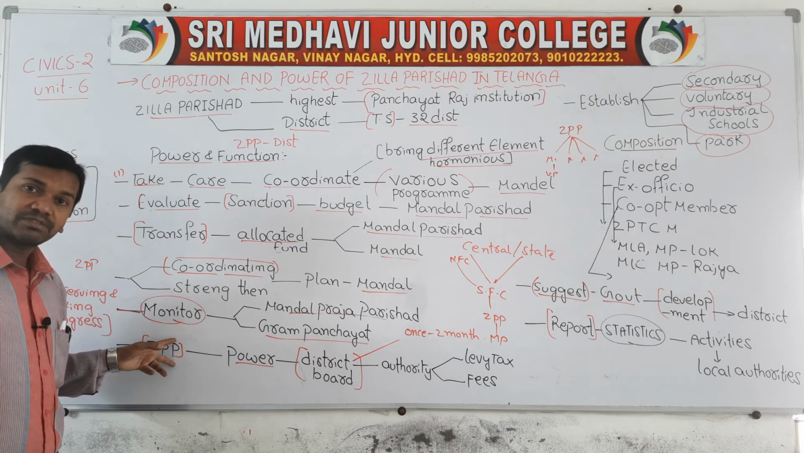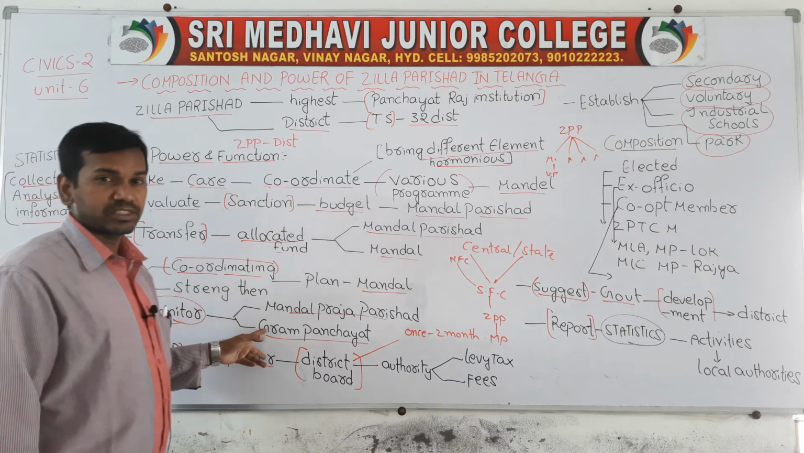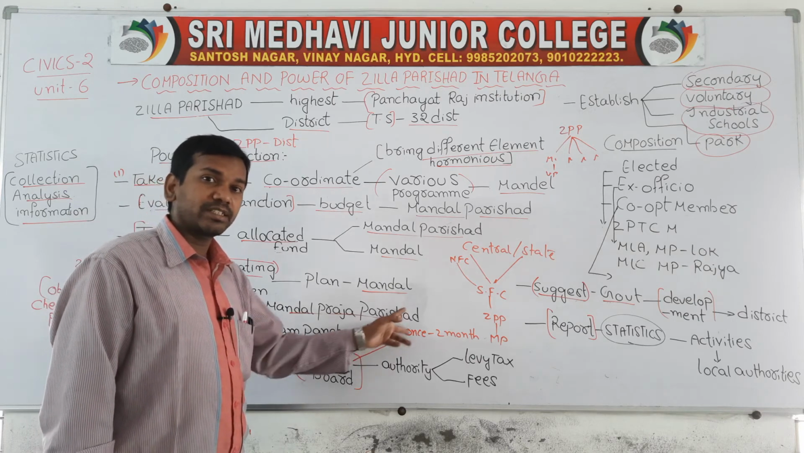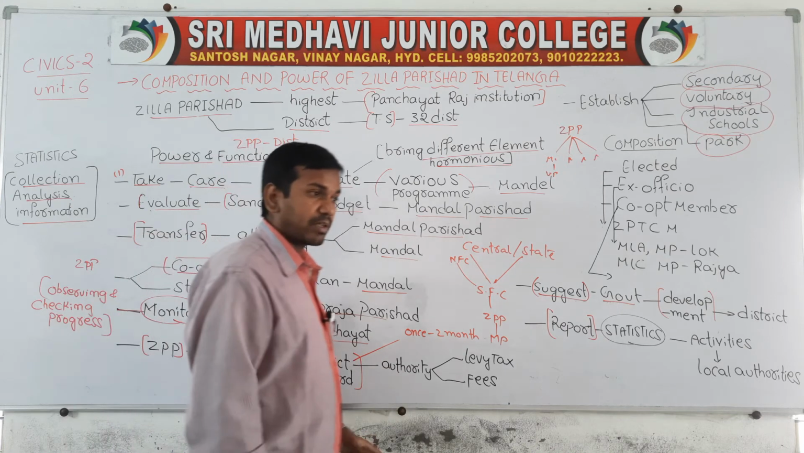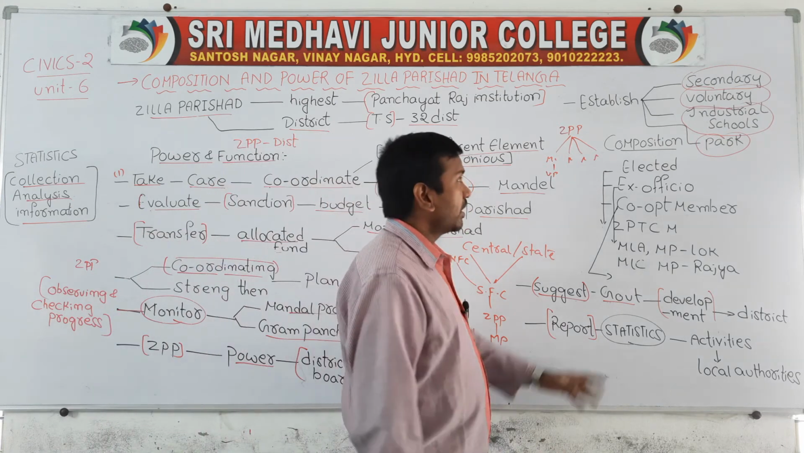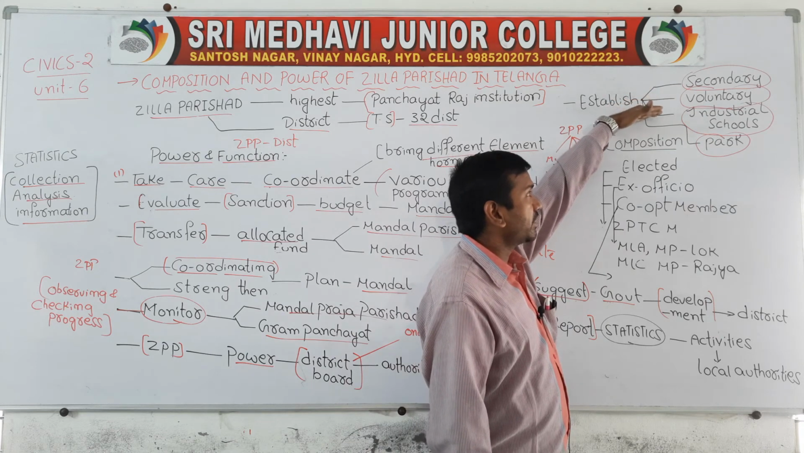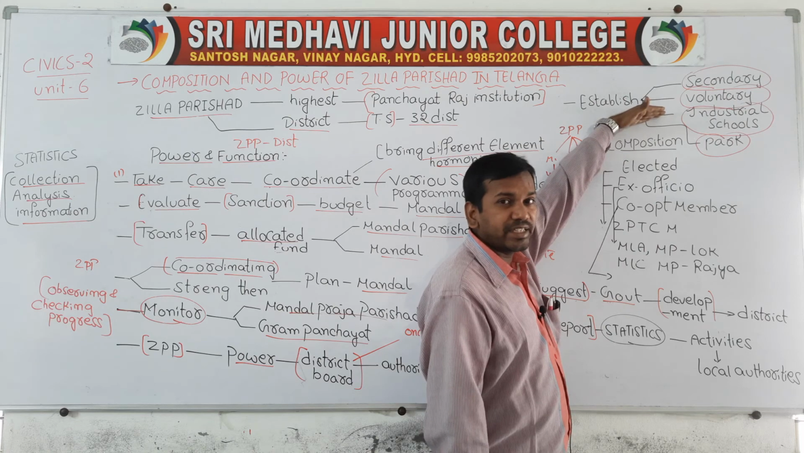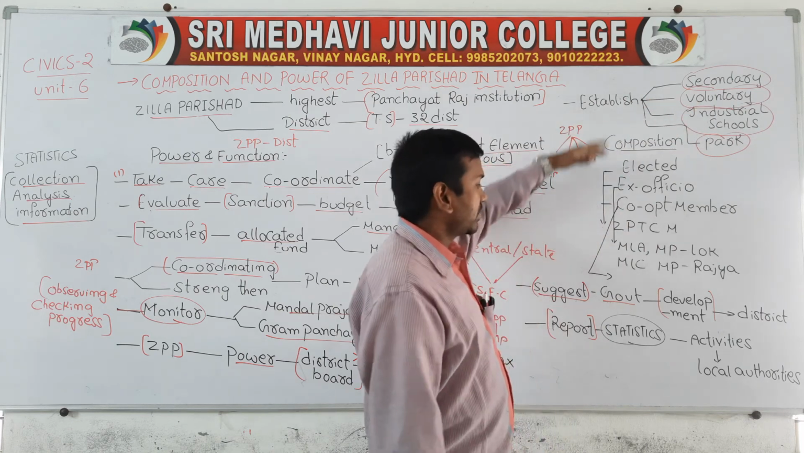Zilla Praja Parishad has one more authority. They can give some power to the district board. District board has an authority to collect taxes, and also to collect some fees. Apart from that, they have some other functions. They can take decisions regarding secondary, voluntary level, and industrial schools. They have a right to set up industrial schools like ITI and parks. So this is one point.